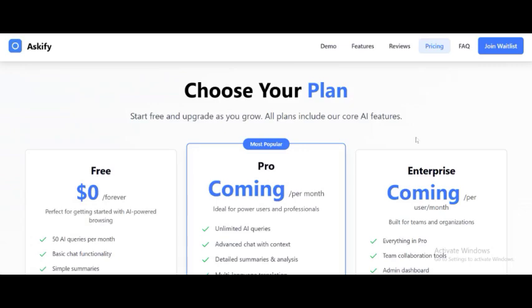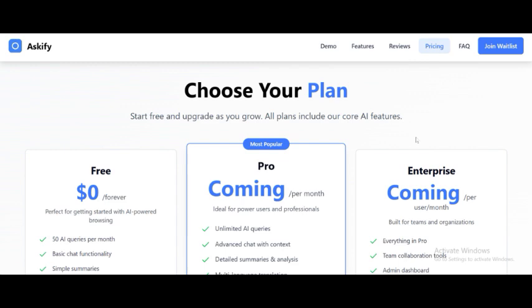Welcome back to this channel, and today we are doing a quick review of the plan and pricing for Askify. Now, Askify, as we know, is a browser-based tool that helps give answers as you browse. Now, let's look at the plans and which you should choose.